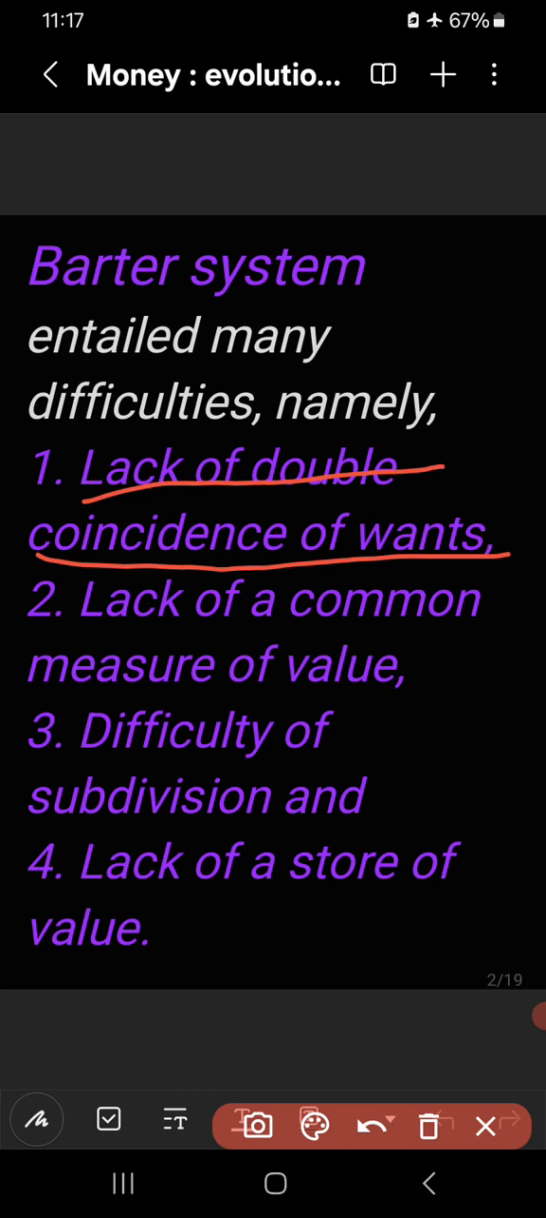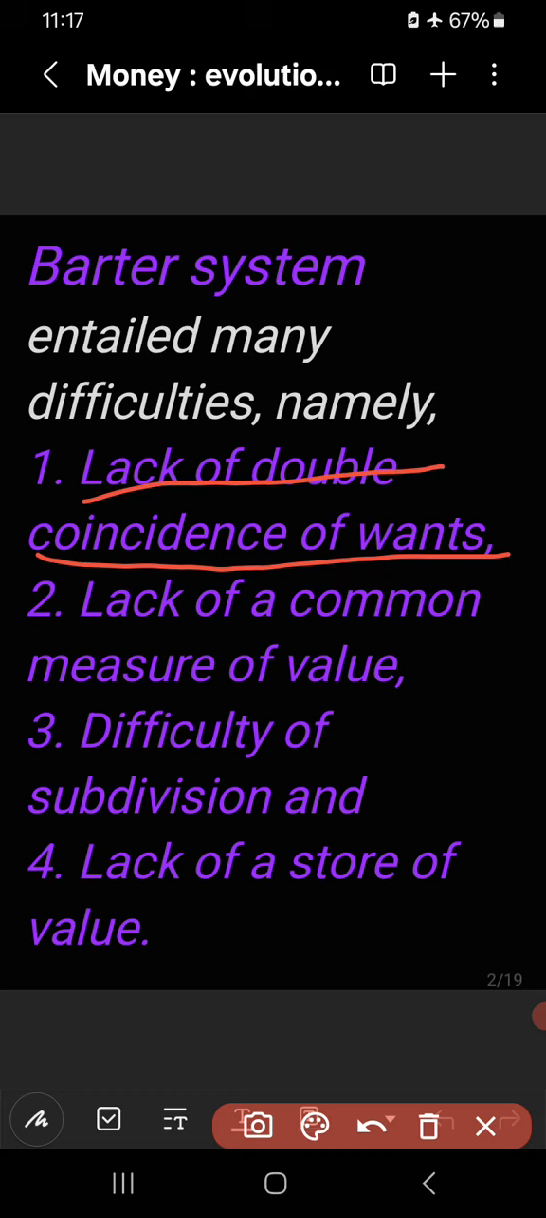What is lack of double coincidence of wants? Double coincidence of wants implies that goods in possession of two different persons must be needed by each other. It means what I want must be with a particular person, and what he wants must be with me. Then only exchange becomes possible in barter.